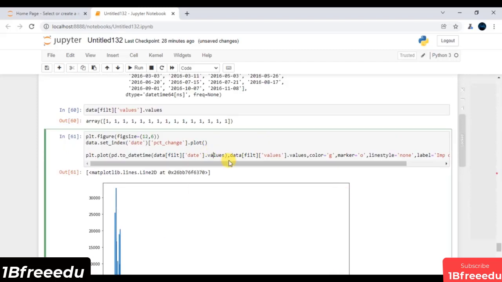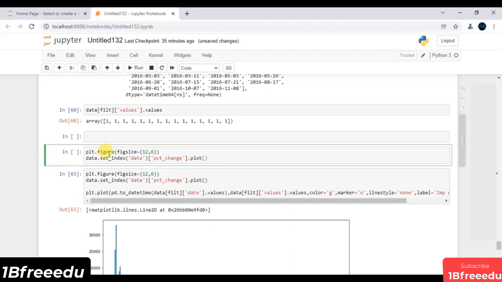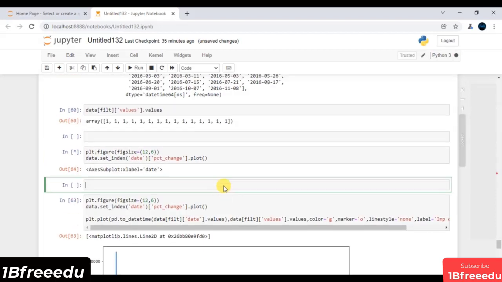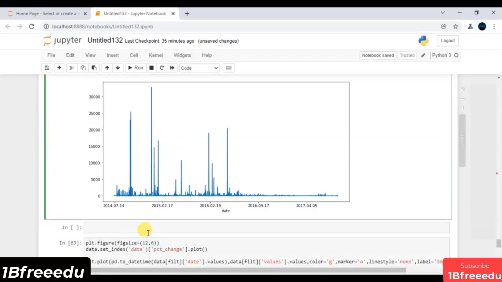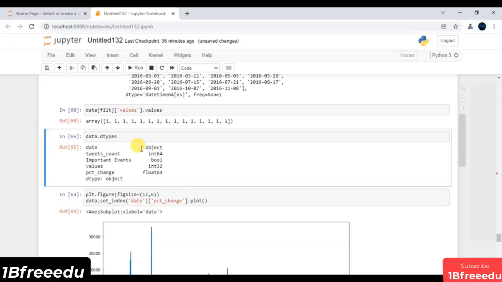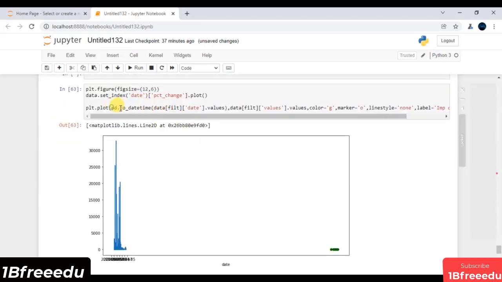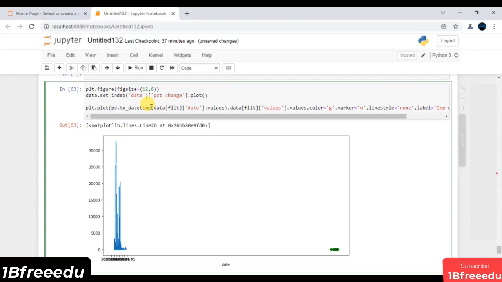Let's try to figure out why we are getting wrong visualizations, why we are getting this error. Let me paste all this code, and this is our original line plot. On top of this, we have to map all these green dots or important dates. Very first, let's check the data types of each and every feature. You will see this date belongs to the object category, and the date that I have passed over here unfortunately belongs to the datetime class.